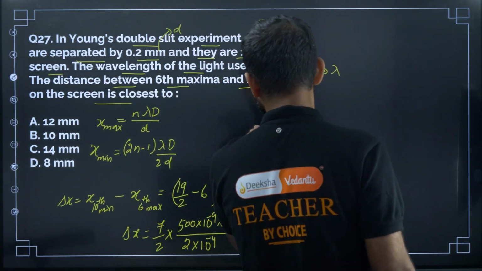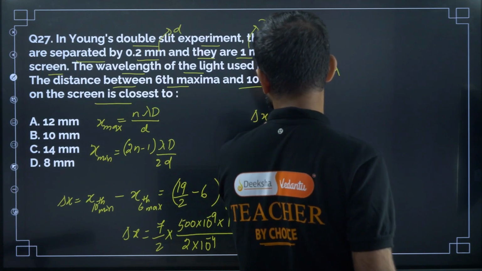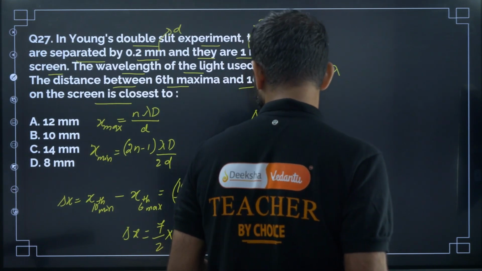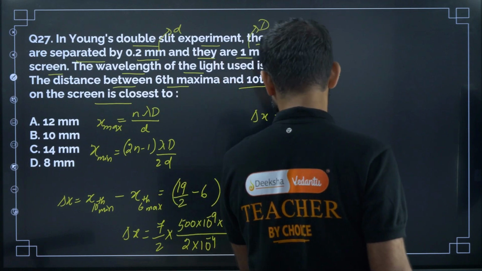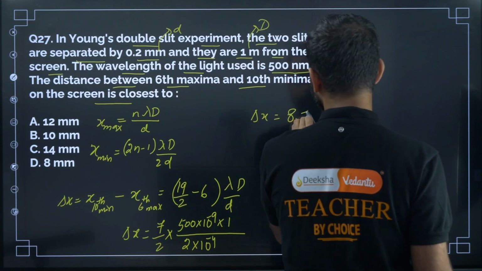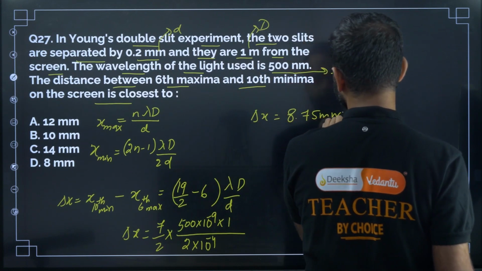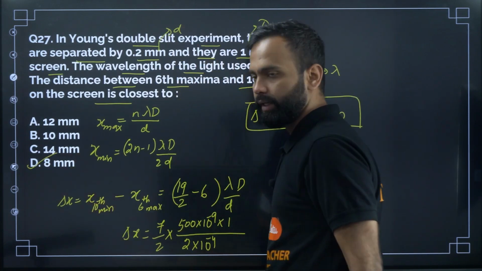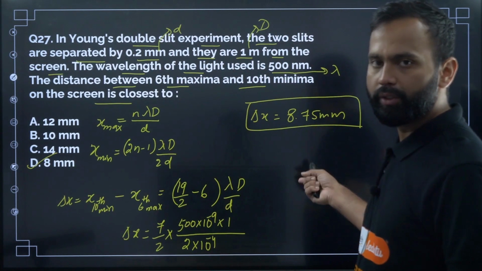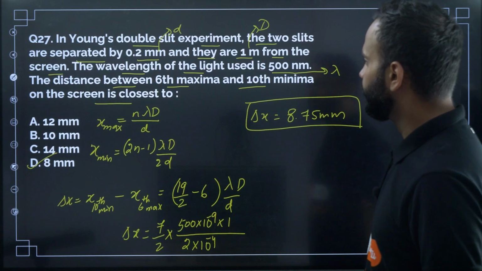So now delta x, solve this, you will get 8.75 millimeter. So the correct option is D. 8 millimeter is close to 8.75, so the correct option is D.